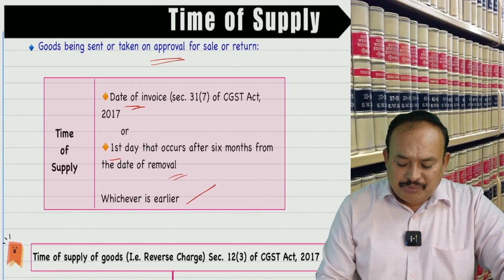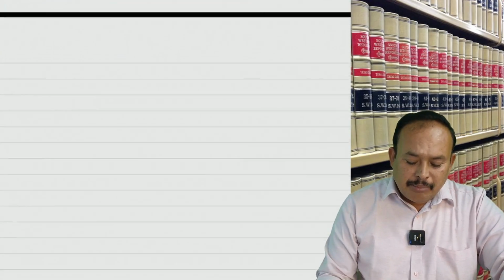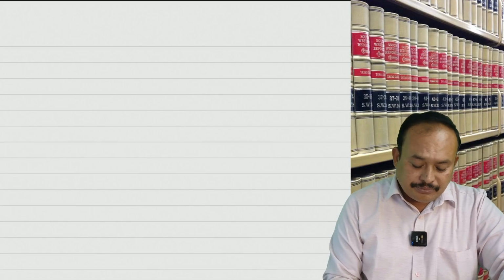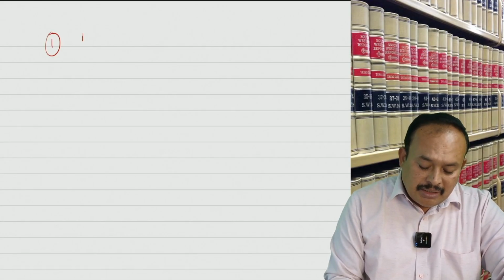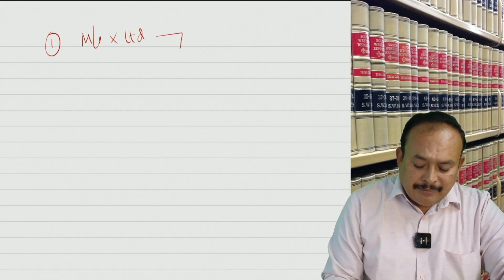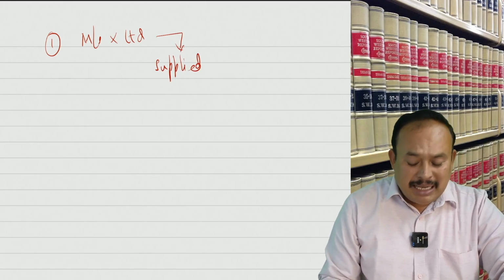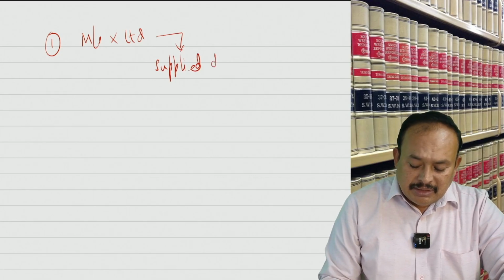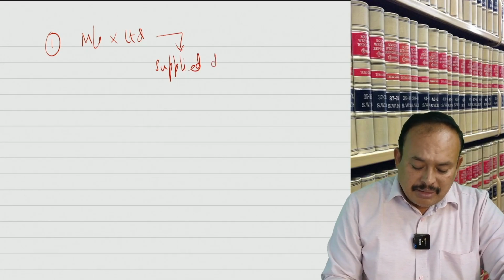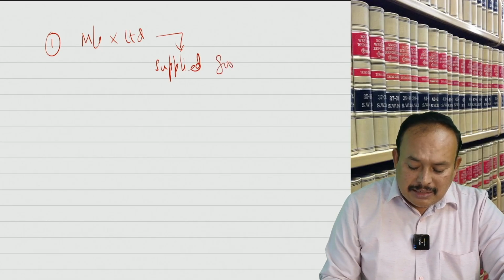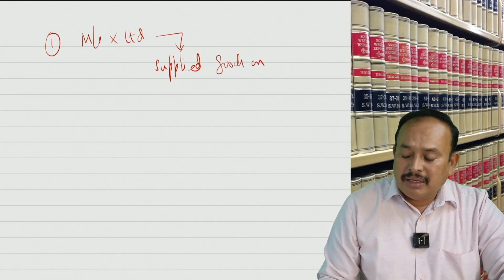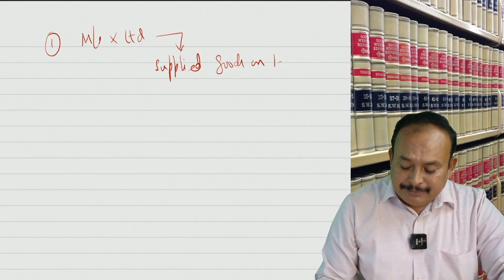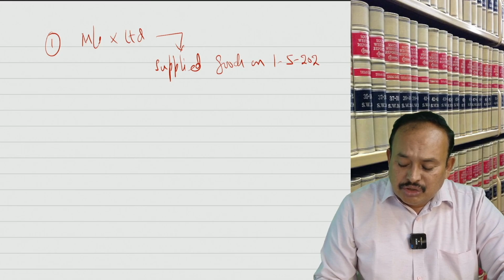Example, presenting for your kind consideration. Let us say X Limited supplied, meaning dispatched, goods on 1st May 2024.